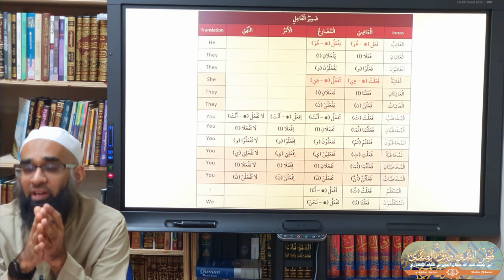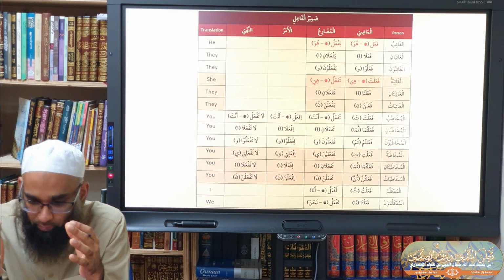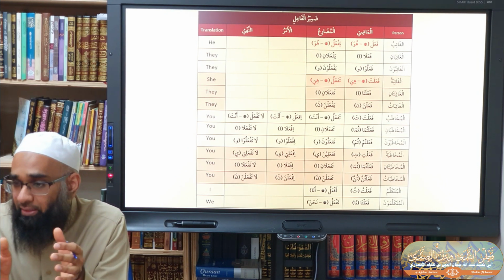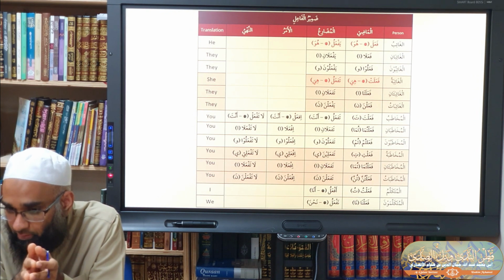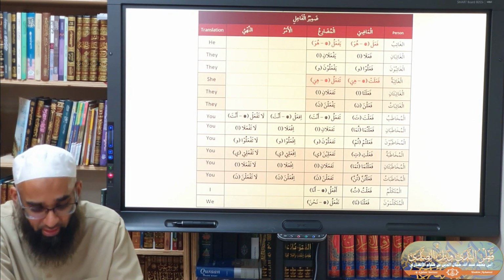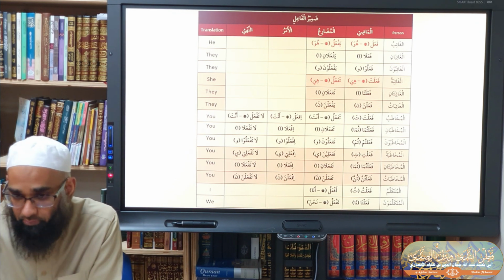Now before we move on, it's very, very important. What is dhamir? So right now we're just focusing on the dhamirul fa'il. What are you focusing on? The dhamir which becomes the fa'il. And how many types of verbs do we have that have a fa'il inside of them? We have 3.